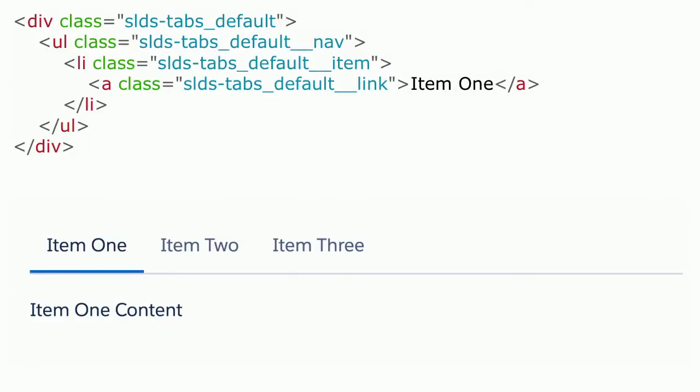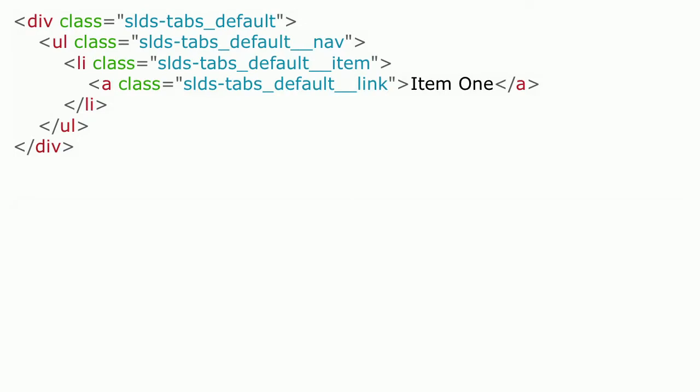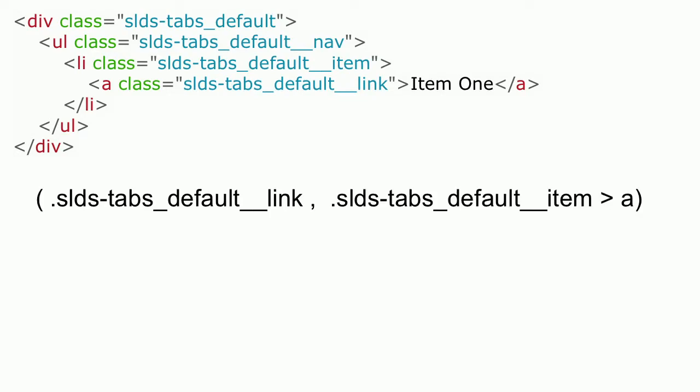Let's do one more. It's a little bit more complicated. This one's the tab group. I've omitted the other LIs for brevity, but we have this tab group here. And it's got a bunch of class names on it. And if we want to validate that everything is there and in its right place, we'll start with the innermost thing there, the default link. And we ask, what does that go on? And you have to think about this. This is a little bit tricky. You would say, well, maybe it goes on an A element that is the child of a default item. And that's what we write. It's valid CSS. It's just a selector. We can do that. So we've just paired it with that, and we can continue this chain along.